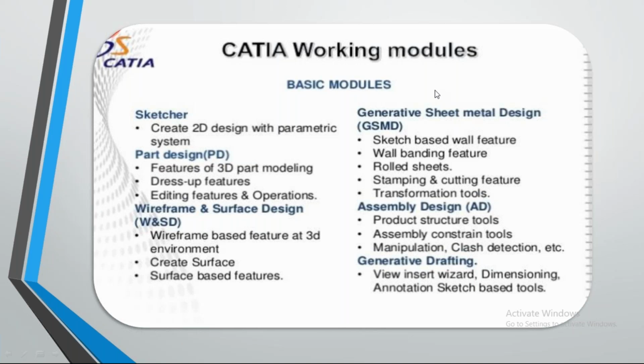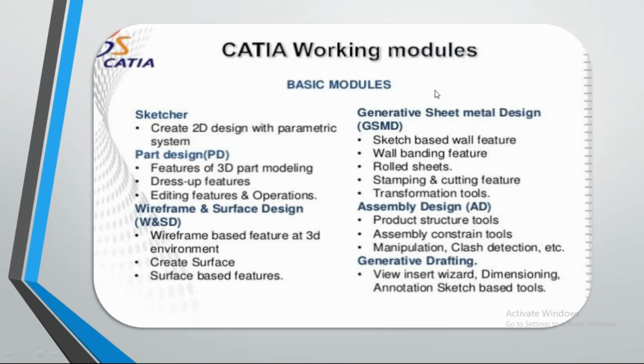Next, generative sheet metal, which is completely based on sheet metal. First, we are going to create a base wall. After creating the base wall, we are going to bend. There are several bend features, so we are going to apply them. After that, we are going to roll, stamp or cut, based on our requirement. These are the tools we basically use. There are different kinds of stamping and cutting features.